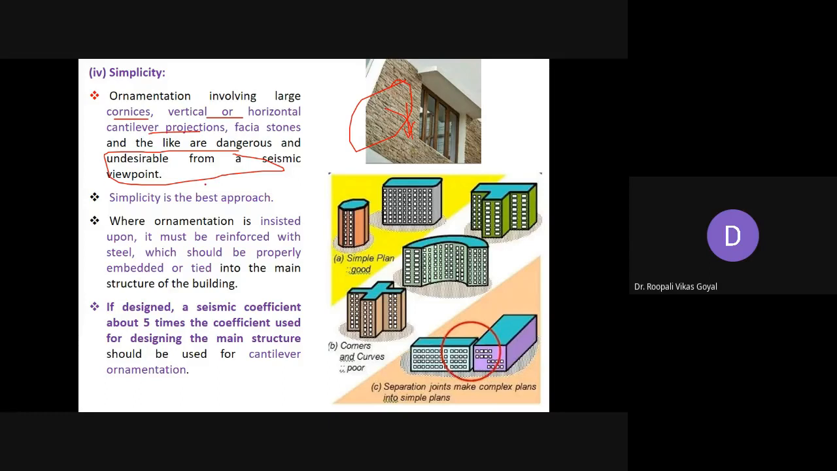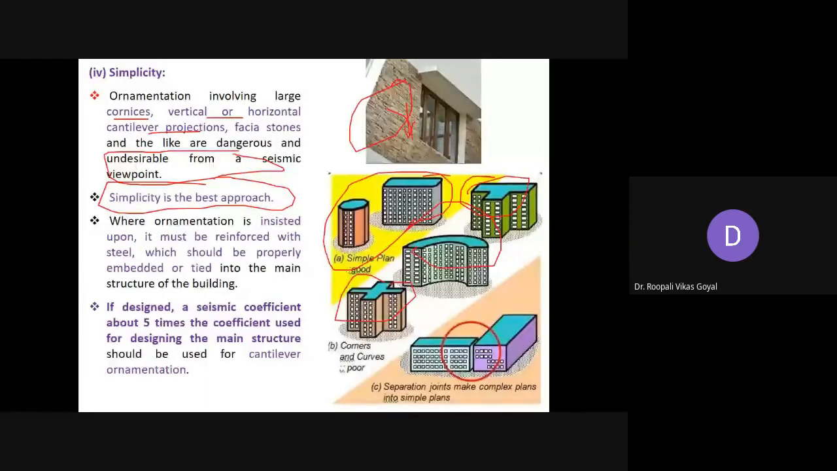So here this is the simple plan of building. So this is a good plan as far as earthquake resistant structure is concerned. Here you can see the corners and curves that are provided in the plan of the building. So that will bring unsymmetry as well as go against simplicity. So that is not good. Also this separation joint makes a more complex plan into a simpler plan. So this separation can be adopted.